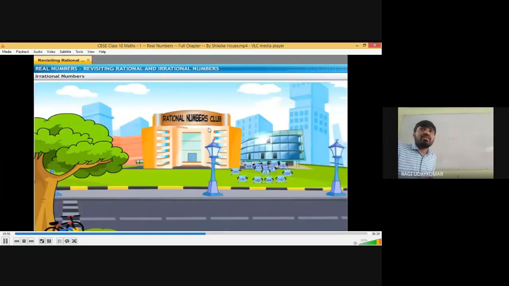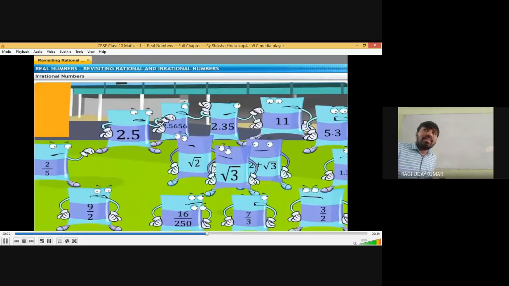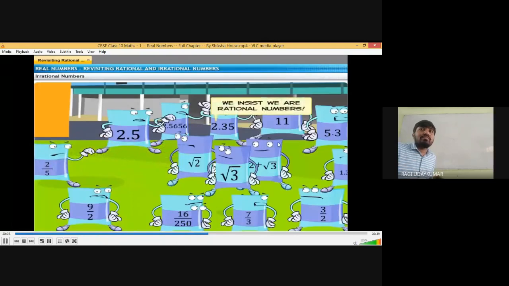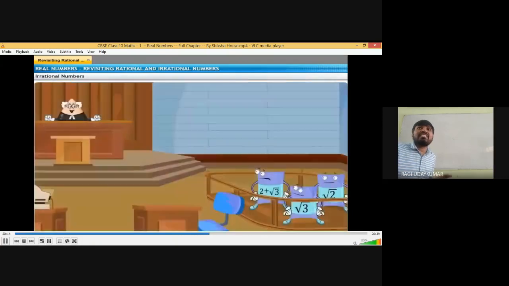Okay. So there is a rational numbers club here, and some rational numbers are there. These are all real numbers. All are real. You do not belong to the irrational numbers. Someone said that we insist that we are the rational numbers. Here they are all saying no, we are rational numbers.